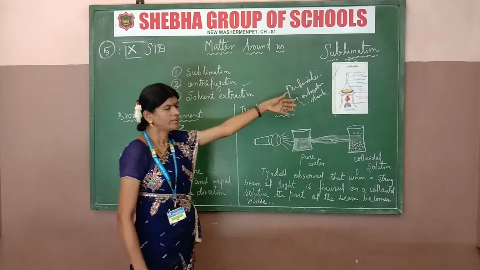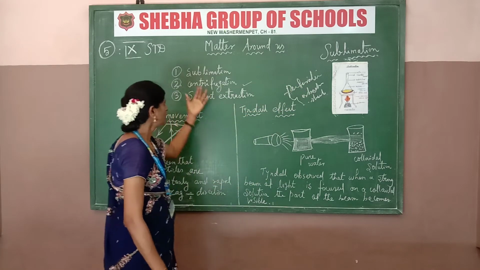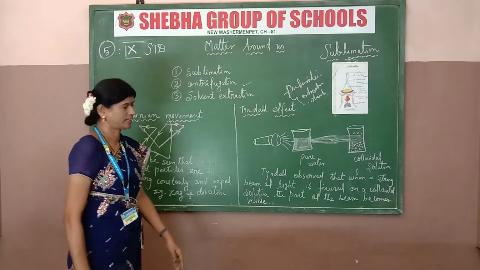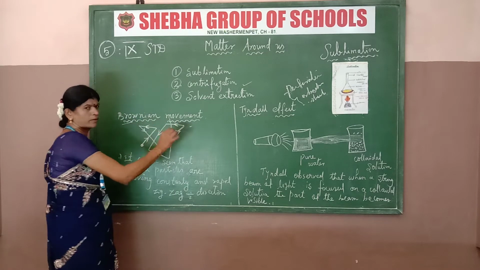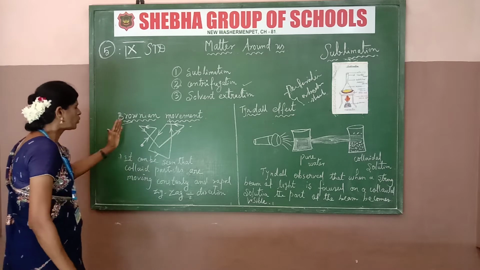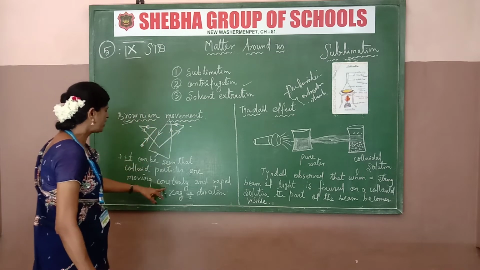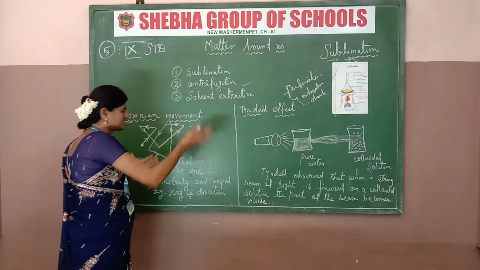So I will do the experiment for sublimation, and then I will show the diagrams for centrifugation and solvent extraction. Next one, Brownian movement. What is Brownian movement? It can be seen that colloid particles are constantly and rapidly moving in a zigzag direction.